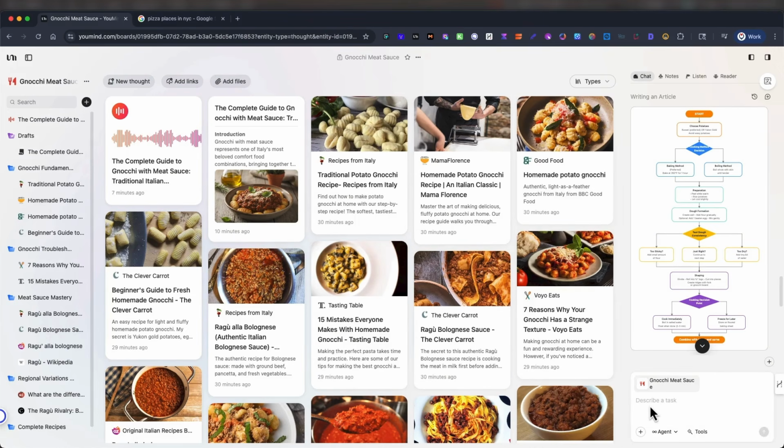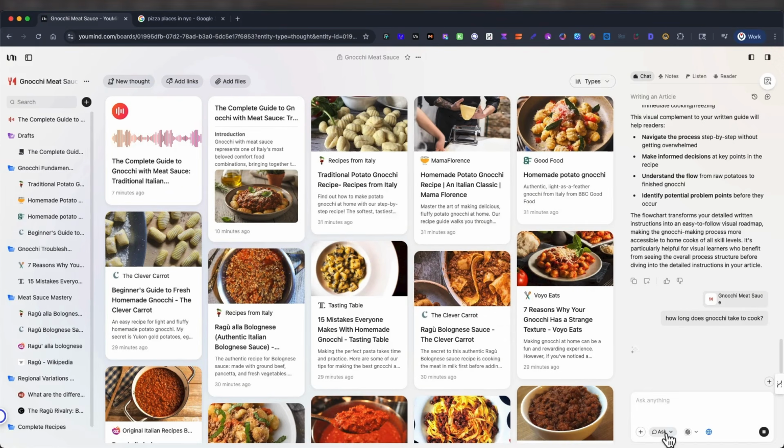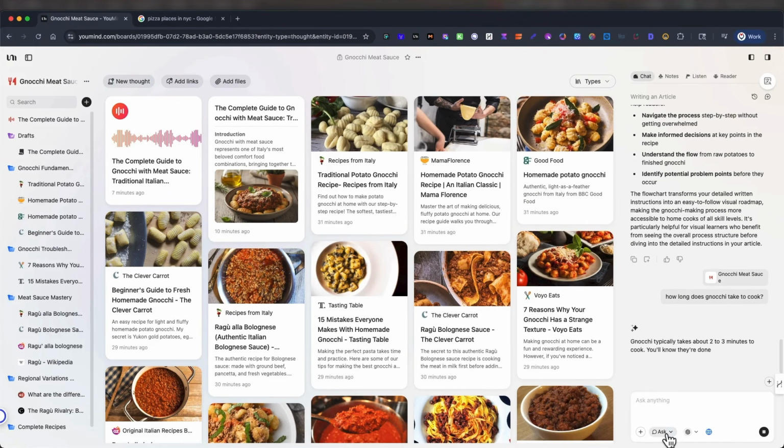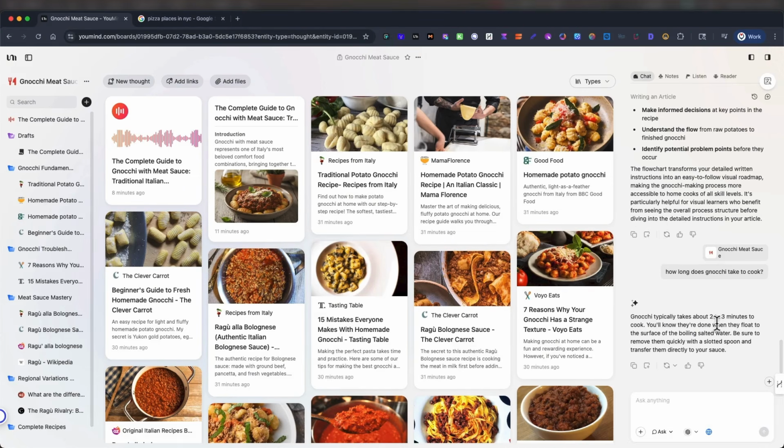Let's say you can also ask different things like to cook. Let's see, let's do that. And then you have the web feature, search the web on. You can turn it off if you want just to see what it grabs from here, or you can leave it on. Sometimes I turn it off. And of course, you could change this from using GPT or Claude and just use the YouMind AI. So it typically takes 2 to 3 minutes to cook. All right, you have that.